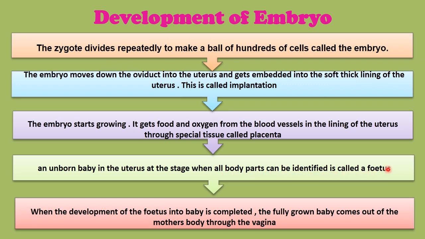The embryo starts growing. It gets food and oxygen from the blood vessels in the lining of the uterus through the special tissues called placenta. An unborn baby in the uterus at the stage when all the body parts can be identified is called as fetus. And when slowly and slowly the unborn baby, जो बेबी अभी पैदा नहीं हुआ और वो यूट्रस में होता है और उसके सारे शरीर के हिस्सों से थोड़ा आइडिया होना शुरू हो जाता है कि हाँ,